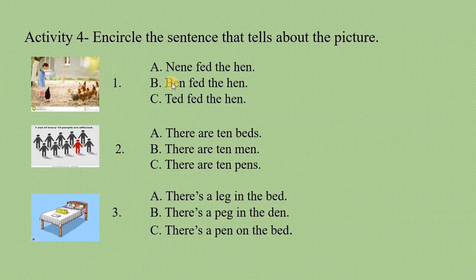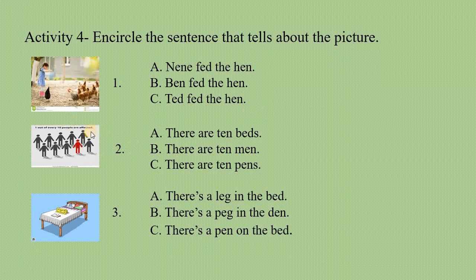So guys, for activity number 4, encircle the sentence that tells about the picture. Okay, let the students figure out first, guys, what's in the picture, and let them encircle the correct sentence that represents the picture. Okay, so look at picture number 1. A, Nanny fed the hen. B, Ben fed the hen. C, Ted fed the hen.